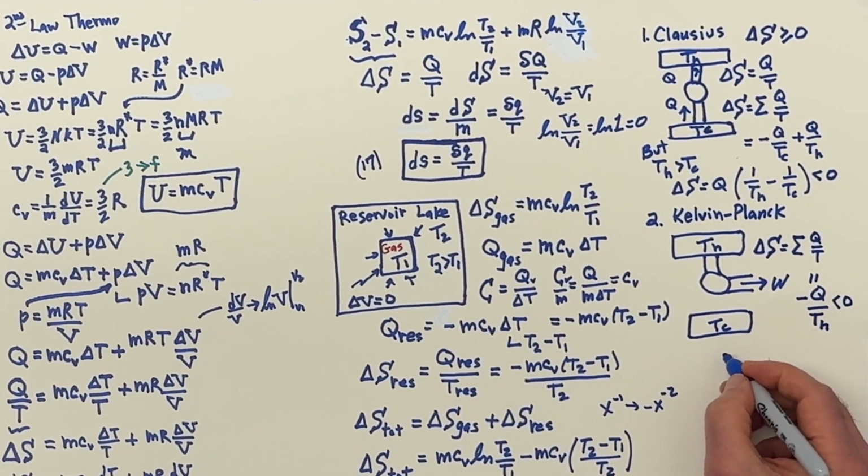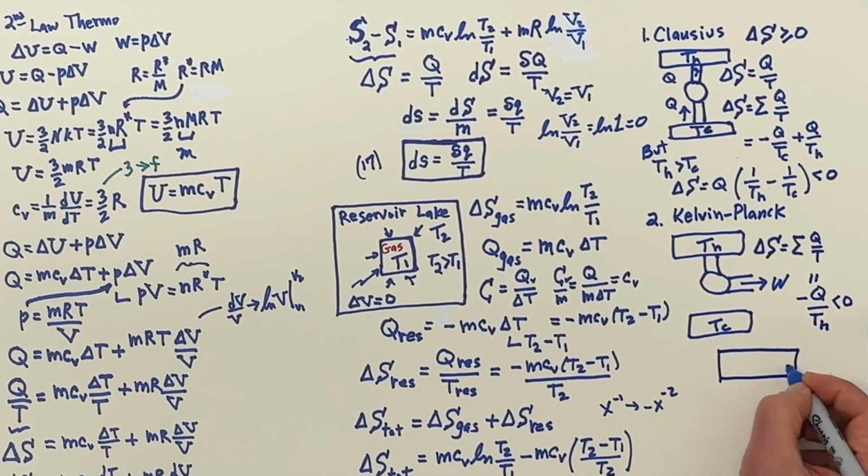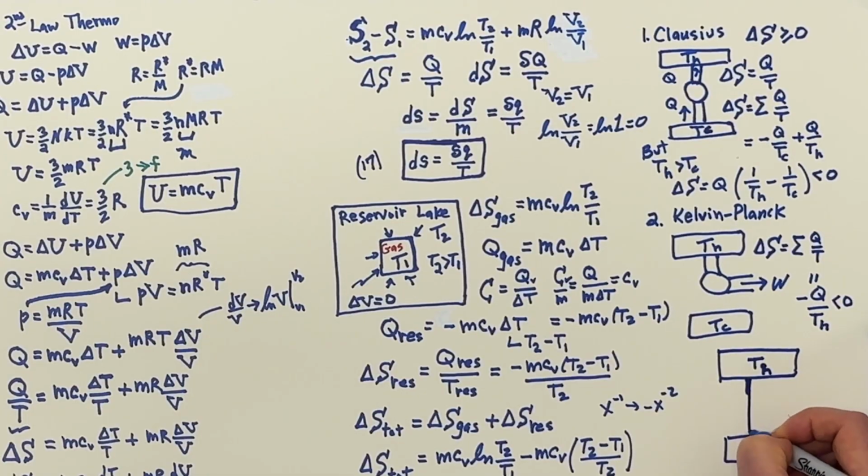Now, what does work? If we have here the hot reservoir, T H, and we have here the cold reservoir, we can have some of this heat energy go into work and some be expelled. In other words, the Q H is the heat transfer from the top reservoir, and then going this way, this is Q sub C, that's being dumped in the environment.